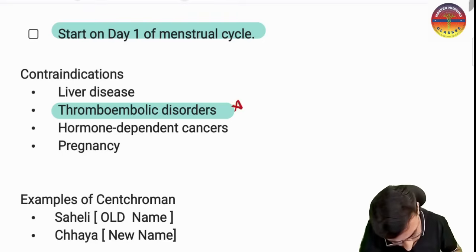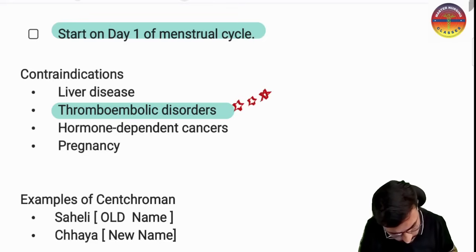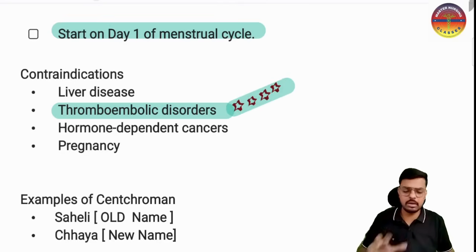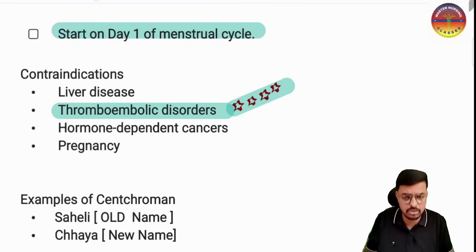So that is the reason in a patient with deep vein thrombosis, in a patient with pulmonary embolism, and any patient with a thromboembolic history, we should not give the centchroman also. We should not give the oral combined pills also. We should not give hormone replacement therapy also. Very important to keep in our mind, because if estrogen is increased, the risk of thrombus formation is increased.